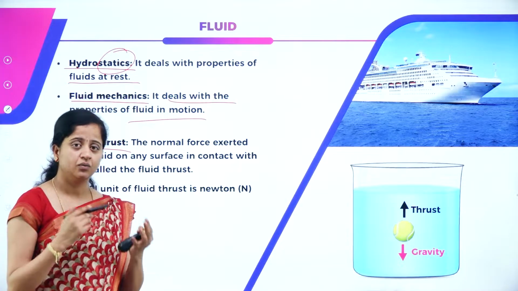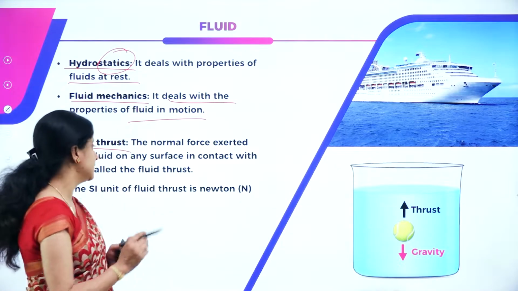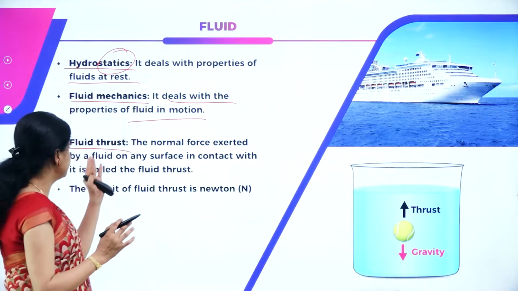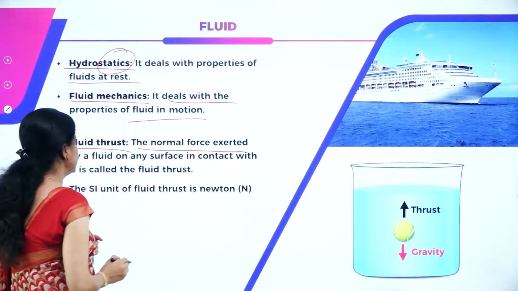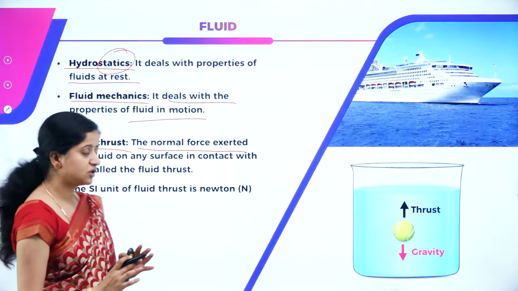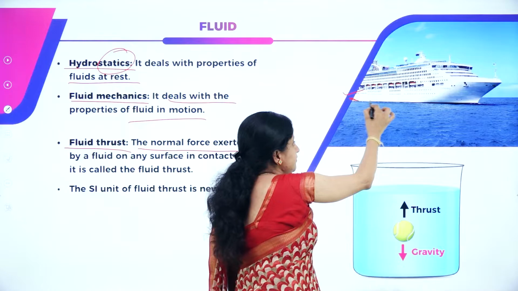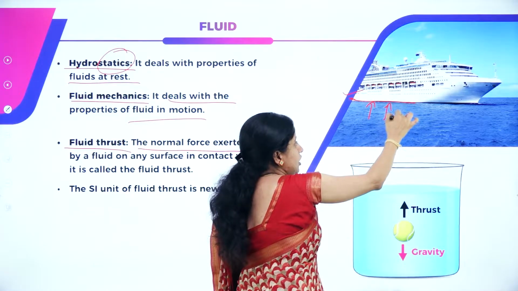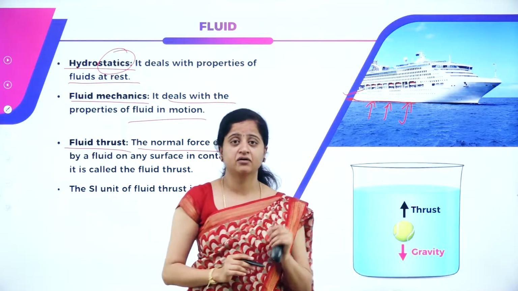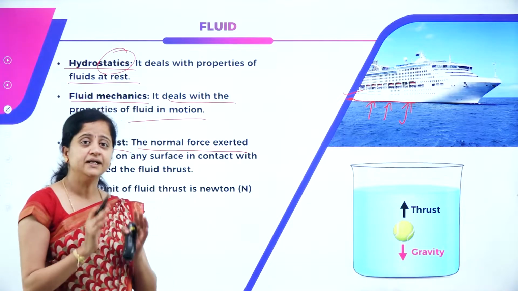What is a thrust? Well, if we understand what thrust means, then we can easily define what is fluid thrust. Thrust is nothing but the force. Thrust means the force. So what is fluid thrust? The normal force exerted by fluid on any surface in contact with it is called as fluid thrust. For example, look at this image. So here this surface is in contact with the fluid. This is the normal force exerted by the fluid on the surface of contact of any other substance, and that normal force is called as fluid thrust.